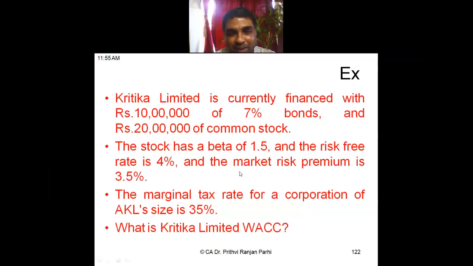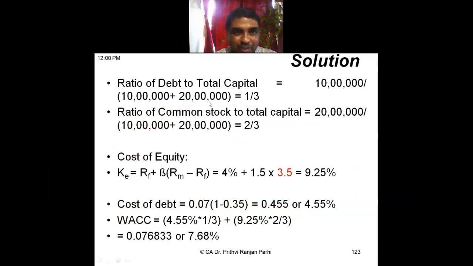The question has given you RM minus RF, that means market return minus risk-free rate of return. If you consider this as the market return, which most of the students are doing, accordingly they are getting a different answer. They say my answer is right, the study material is wrong. It is not so. The study material is right, but you have to read the question perfectly and correctly. So let us solve this question. First of all, we will find out the debt ratio. Understood it now?